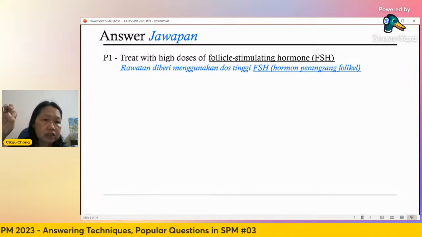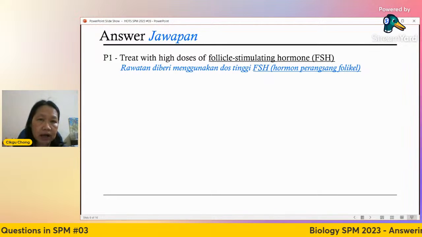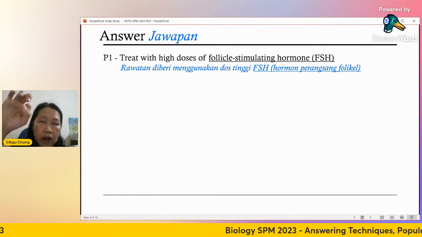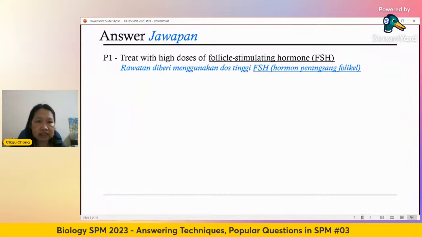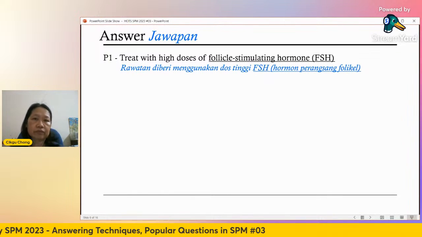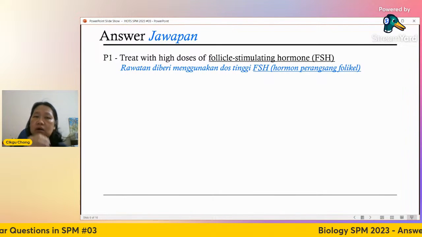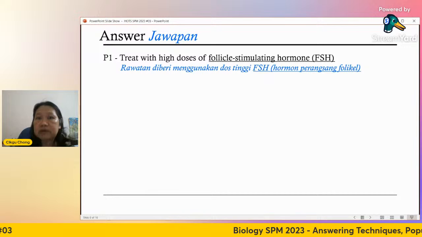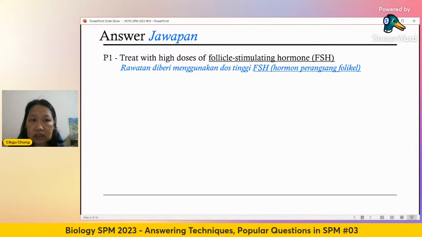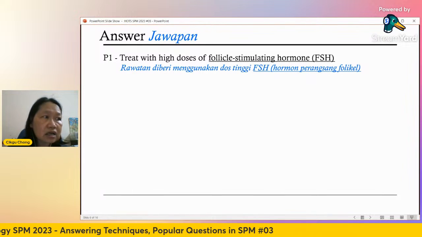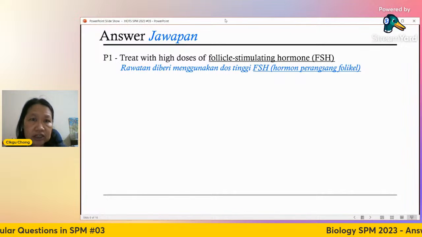All right. When the baby is born, the woman already has a lot of this primary oocyte, thousands of it. But every month, one of these primary oocyte will undergo the transformation to become secondary oocyte, but only one. So you want to make sure that more primary oocyte can become secondary oocyte. You must increase your FSH. Okay, so this is the mark that you answer the question first, FSH.